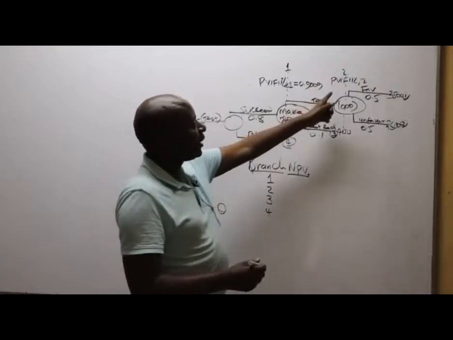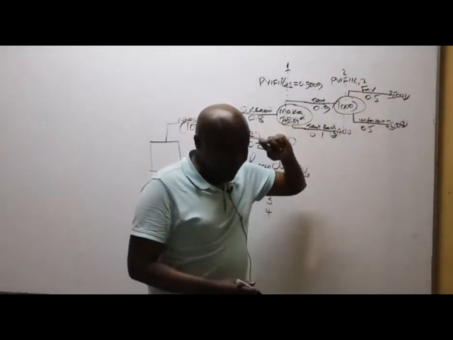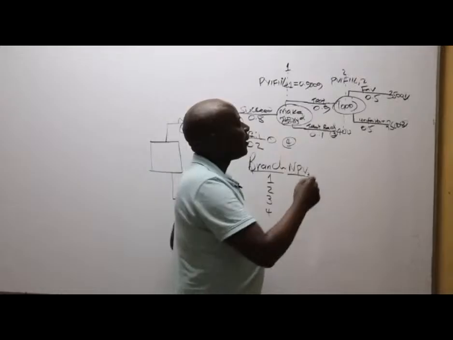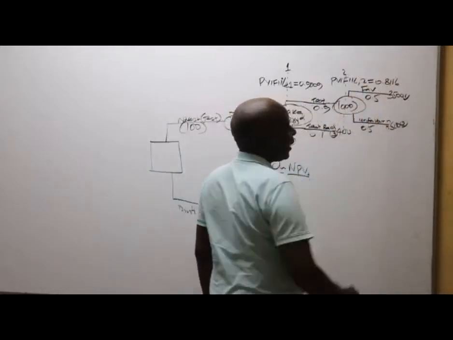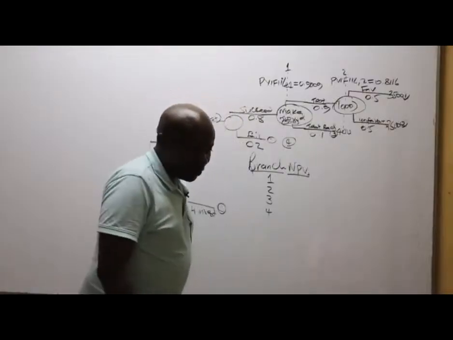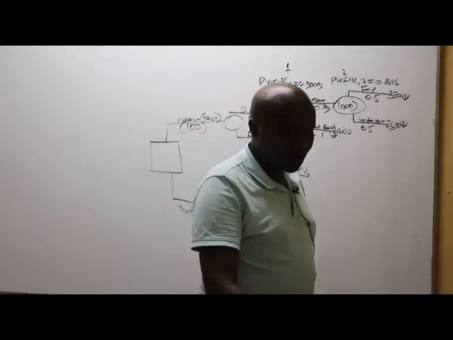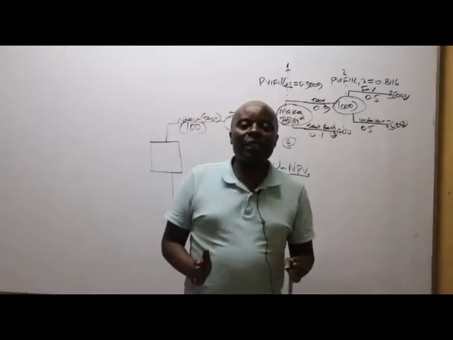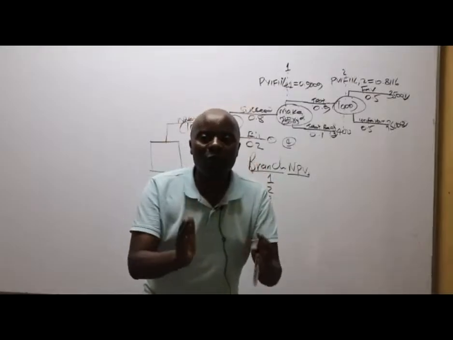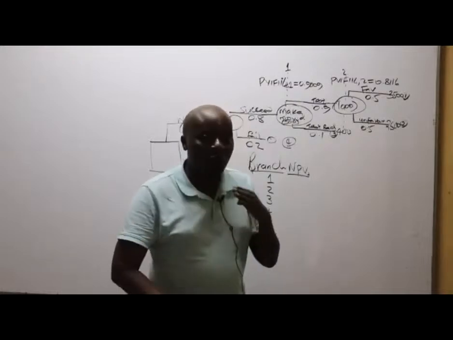So PVIF, 11% 2 years. What do we have? 0.8116. Thank you very much. They are telling me that these figures are right. Remember, ladies and gentlemen, all students here, if 11% is found in our tables, don't compute. Always read from the tables.